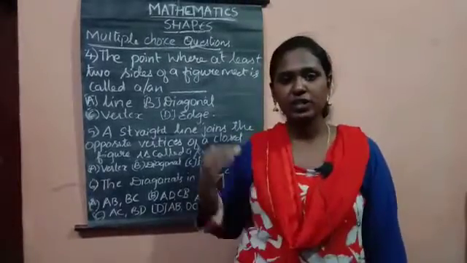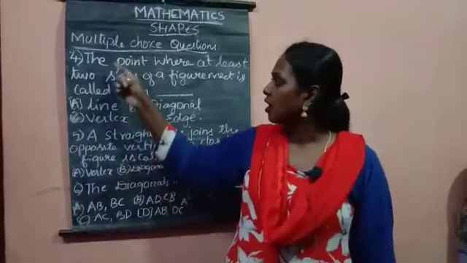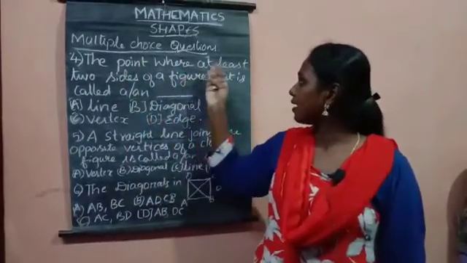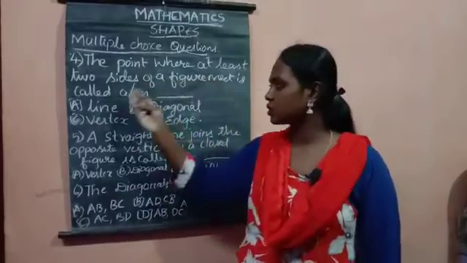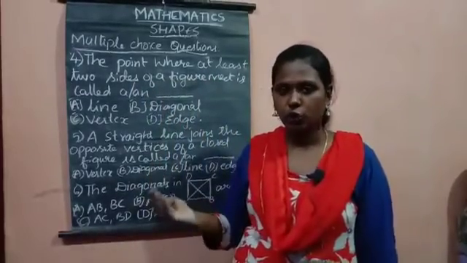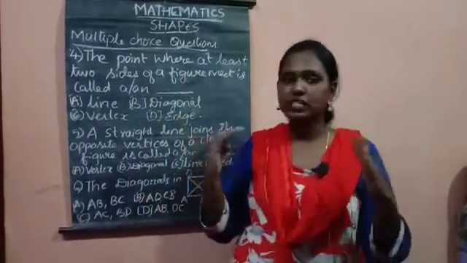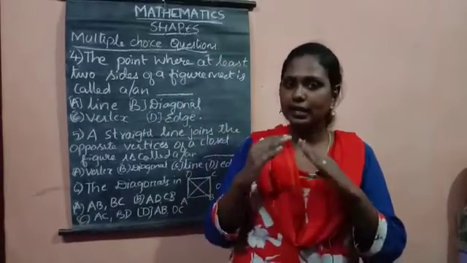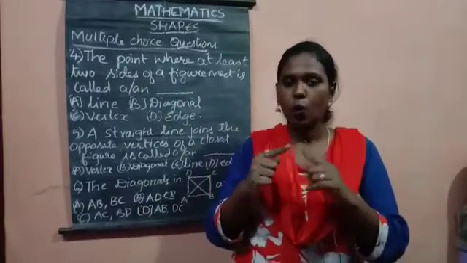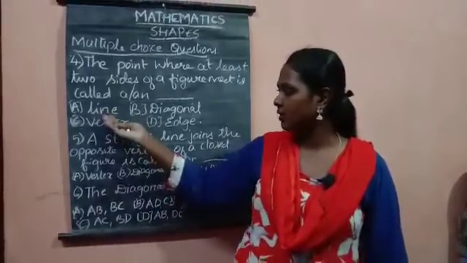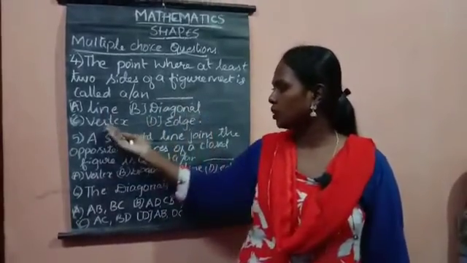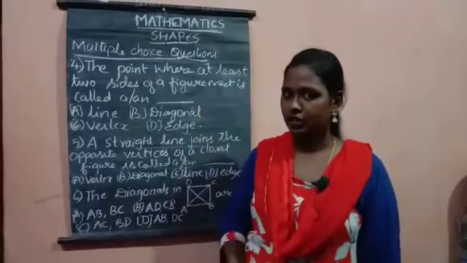Children, let us move to the next question. The point where at least 2 sides of a figure meet is called dash. If 2 sides meet at one point, what is it called? Let us see the options: line, diagonal, vertex and edge.